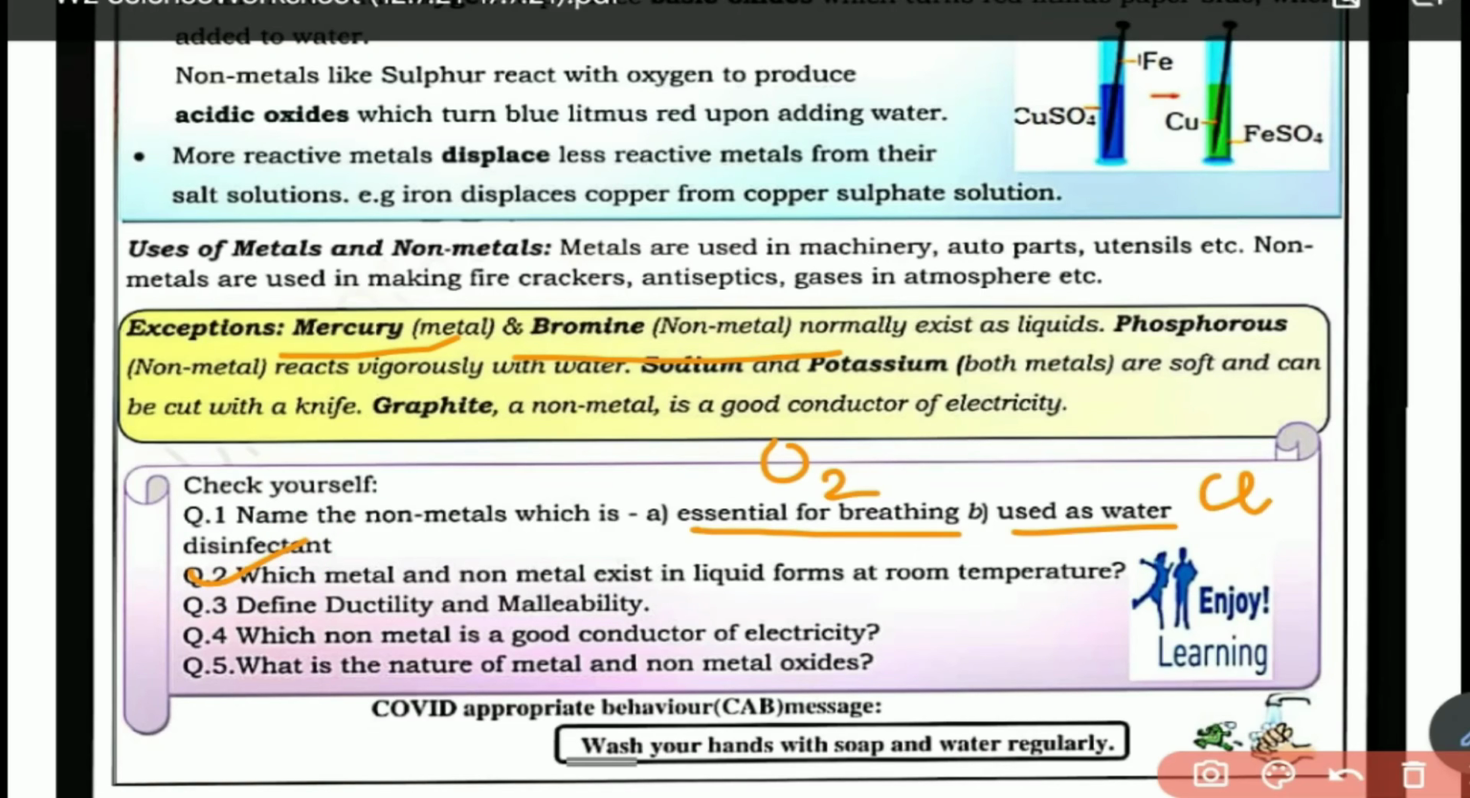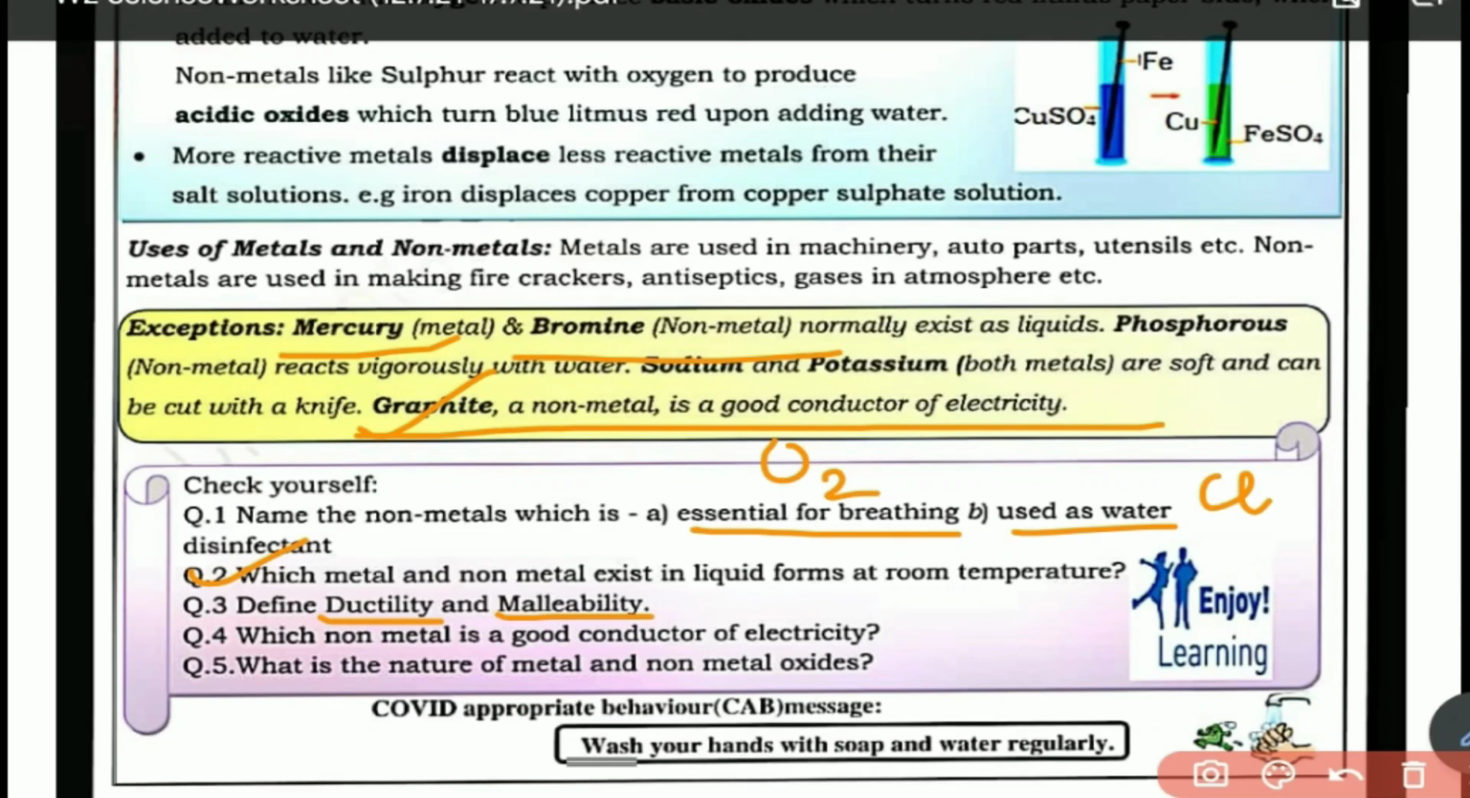Third, define ductility and malleability. We have seen ductility is the property in which metals are drawn into thin wires, and malleability, what happens here is it is beaten into thin sheets. These are the two properties. Then fourth, which non-metal is a good conductor of electricity? Here the exception, look here, graphite, which is a non-metal, is a good conductor of electricity.